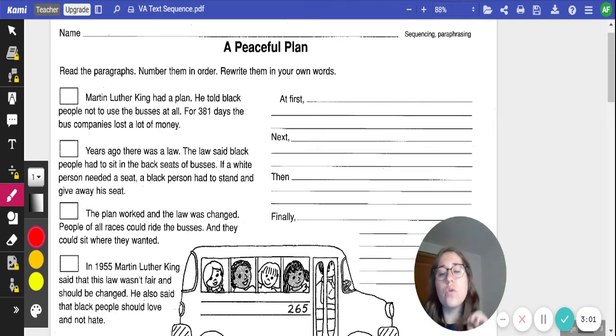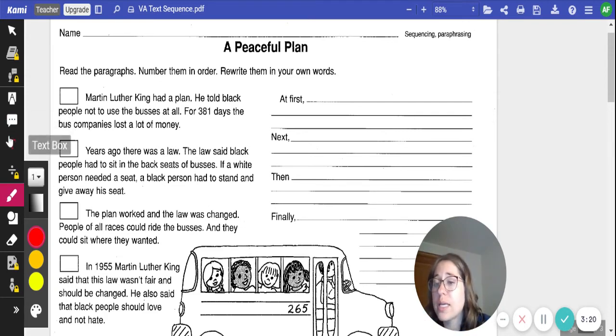All right, so if you recognized when I was reading those paragraphs, they didn't make any sense, right? Because they were out of sequence. So when we rewrite them on the right, we're going to put them in sequence so we can better make connections and understand the text.